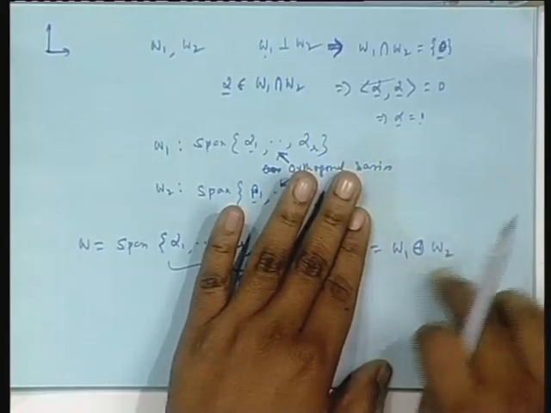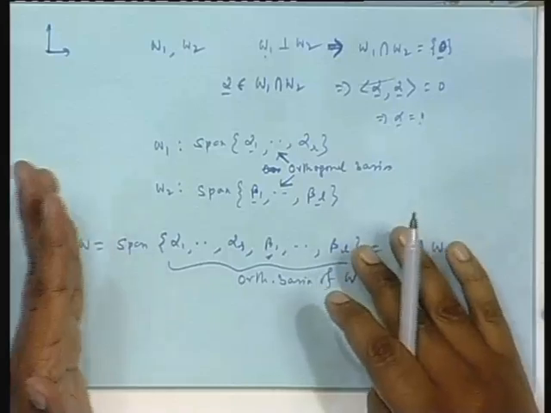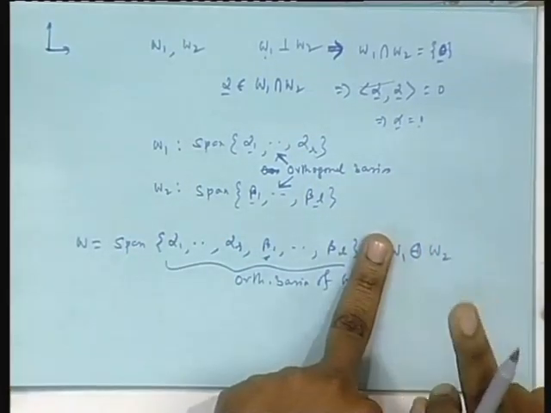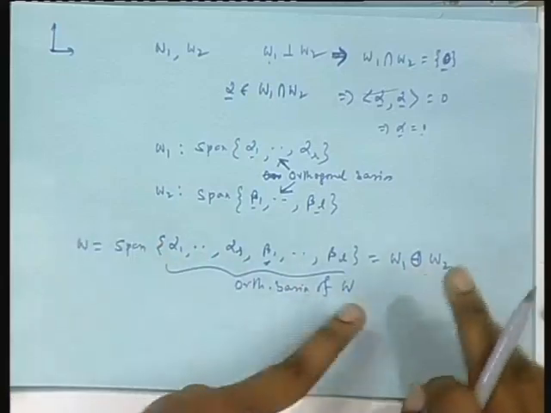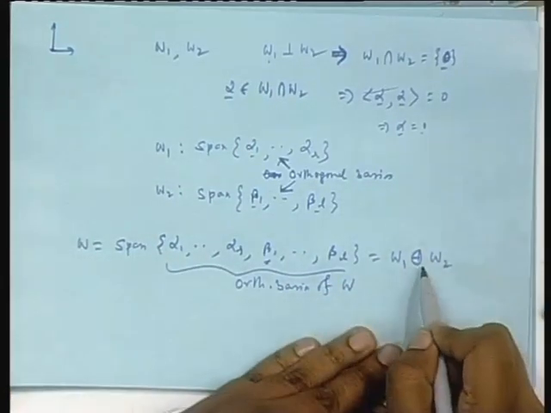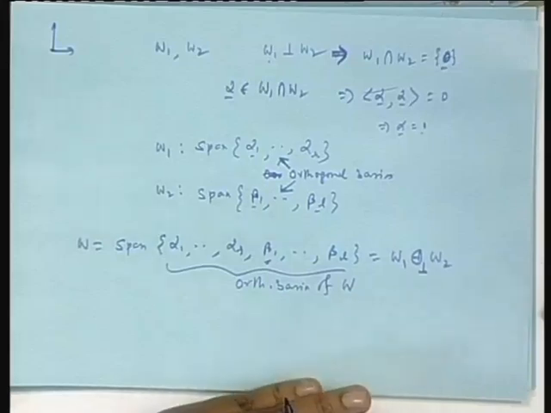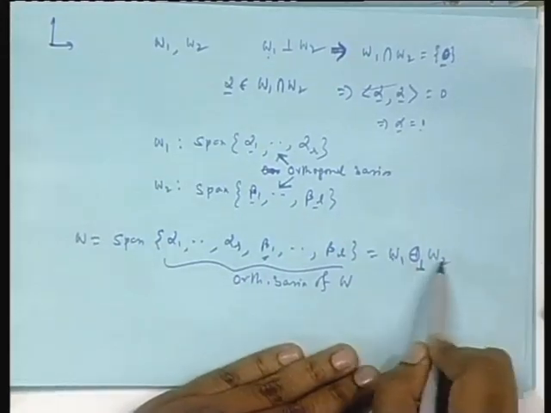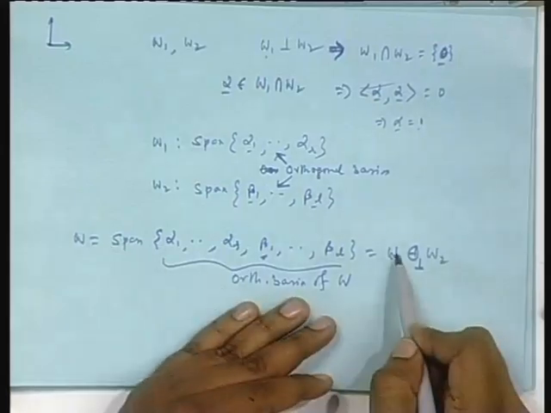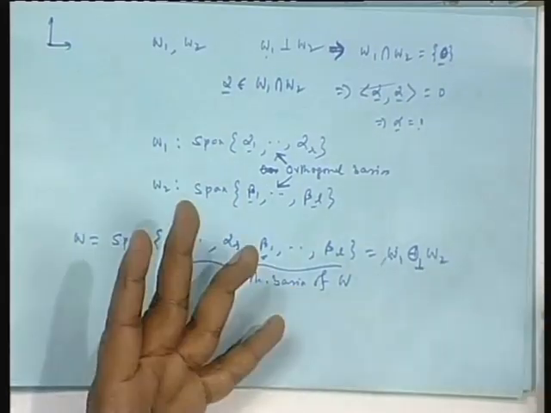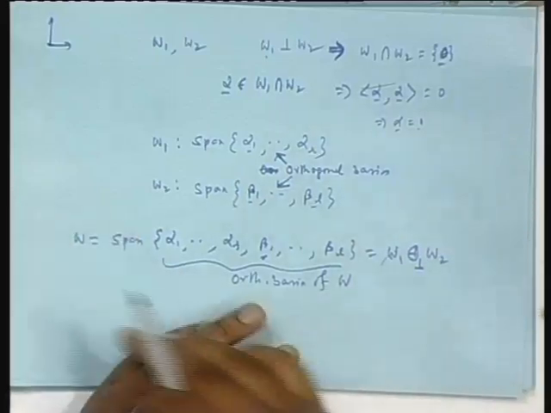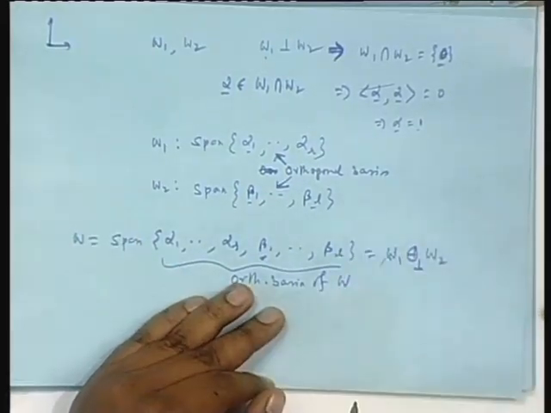and you are appending the two bases, you are forming a larger basis, the span of that is what is meant by this. So, any vector of that span space, this space, will in general have two components, one from here, one from here. Here I have got the extra thing, you can put this sign here to indicate that these two are intersecting at 0, because these two are mutually orthogonal, and therefore, you can take its orthogonal basis always like this. If you append them, you get a larger orthogonal basis, take the span of that, that is meant by this.